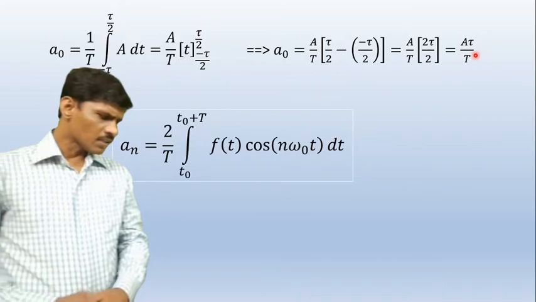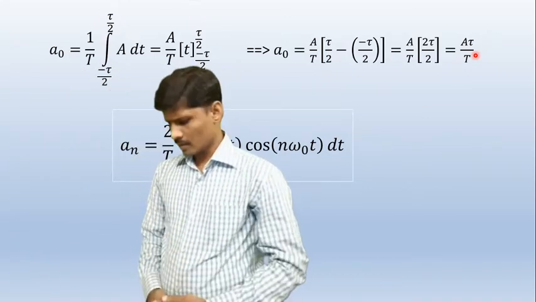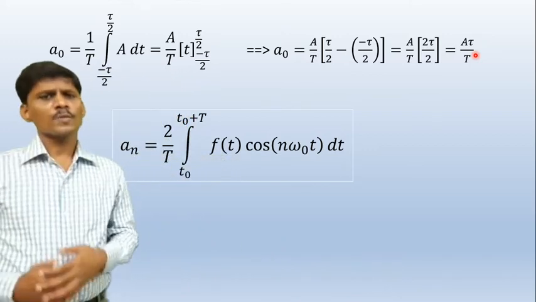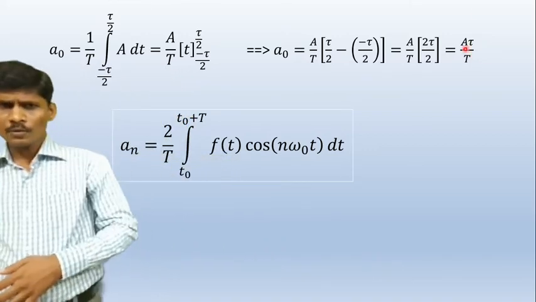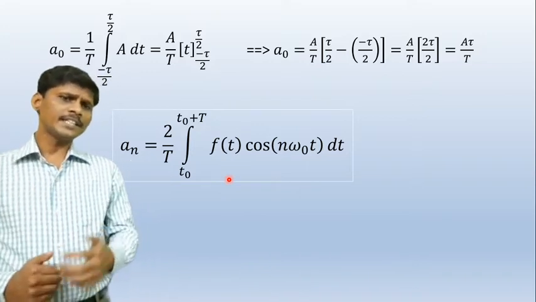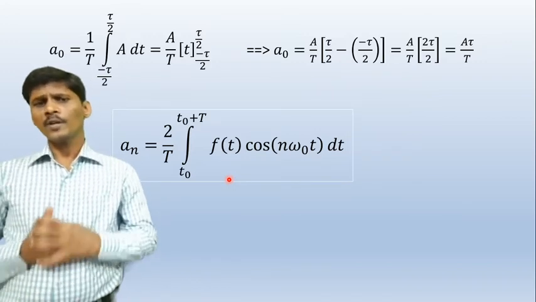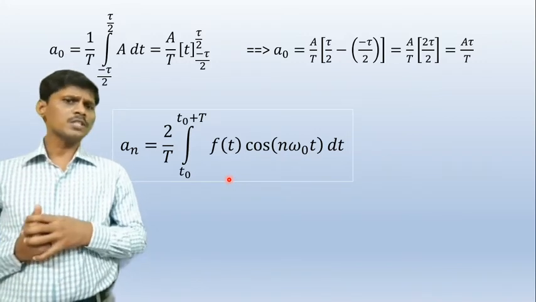Okay. Next, calculate coefficient an. This is the standard expression of coefficient an: an is equal to 2 by capital T integral t naught to t naught plus capital T f of t into cos of n omega naught t dt. So now, what is the function f of t?